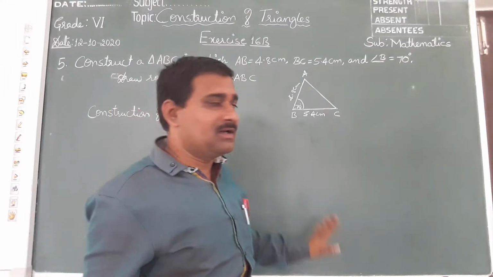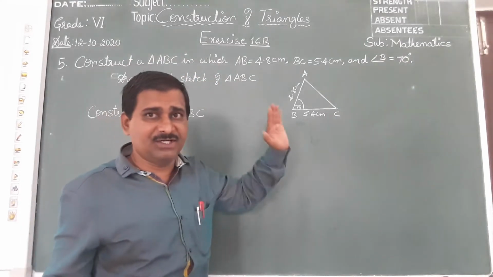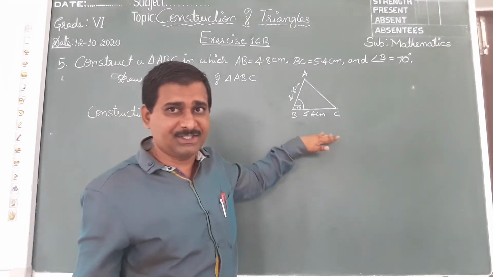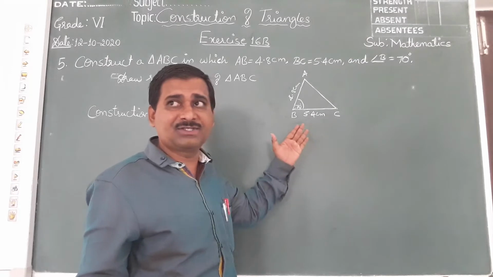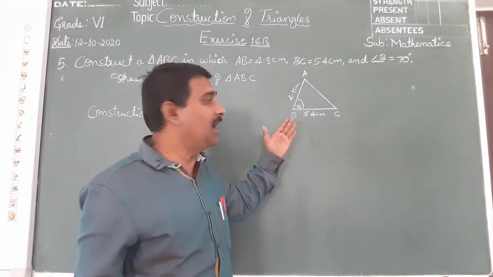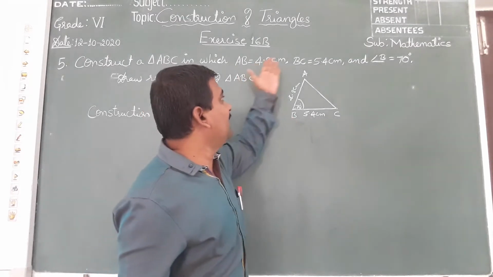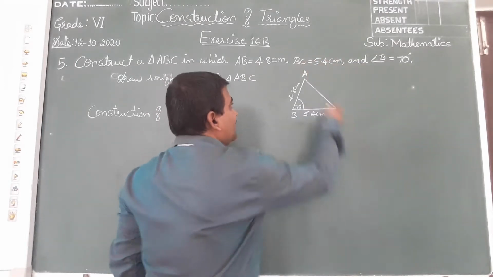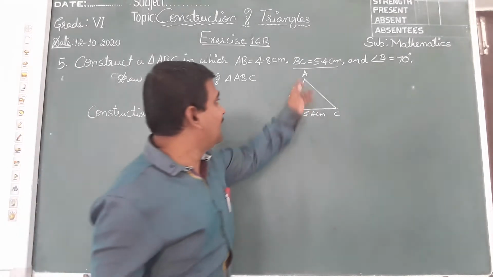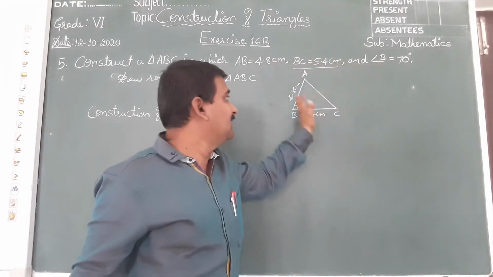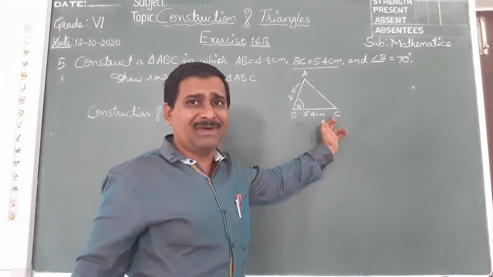To do this, children, I have already drawn a rough sketch here. This is the plan for the construction of a triangle. I have planned like this to construct. What is my plan? See, AB, BC, CA: let BC be the base.